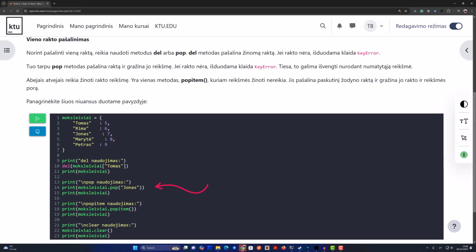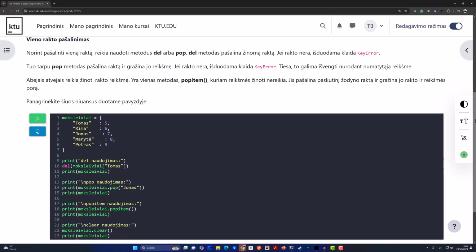Okay, how so? Well, it removes the key value pair, just like del, but it also returns the value. So you can still use the value if you need it. That's neat. Exactly. And the best part is you can actually give .pop a default value to return if the key's not there. Oh, that's clever. So it won't crash if the key's missing? It just gives you back that default value instead. No more tantrums. No more tantrums, exactly.